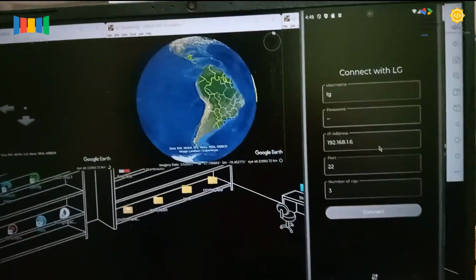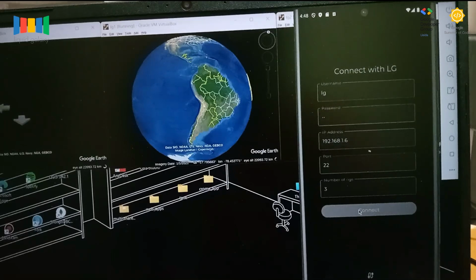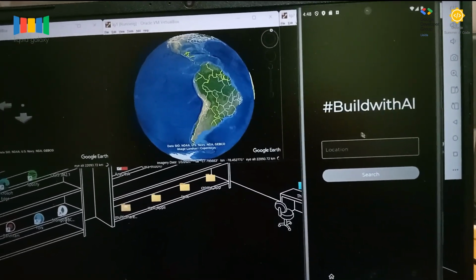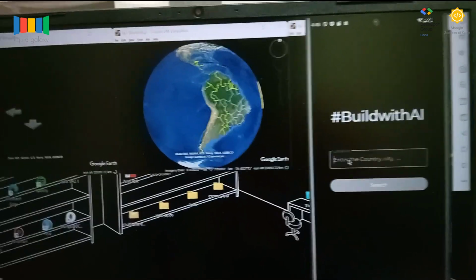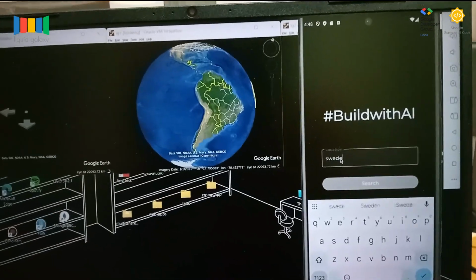So let's connect with Liquid Galaxy. It's connected. Let's go home and tap the location. Let's say Sweden.